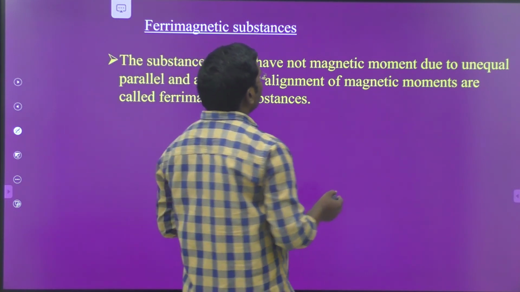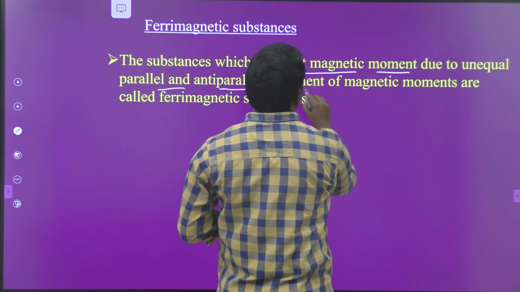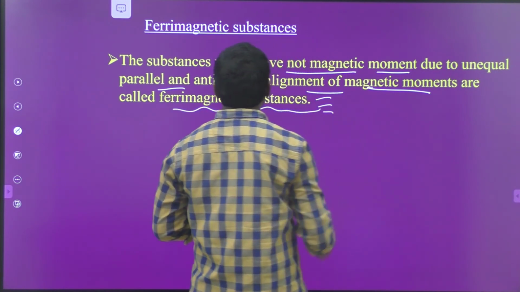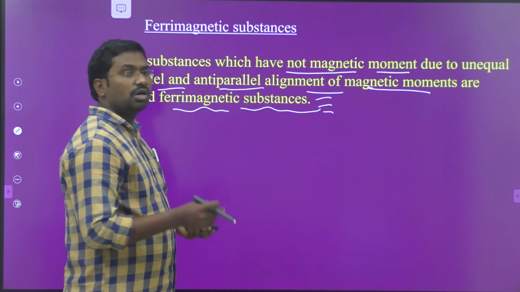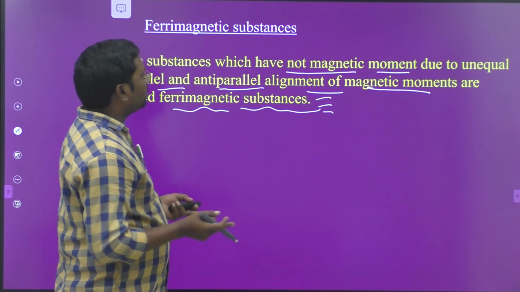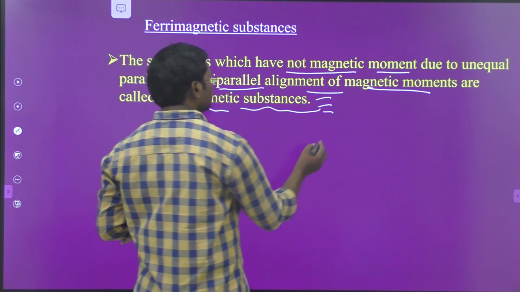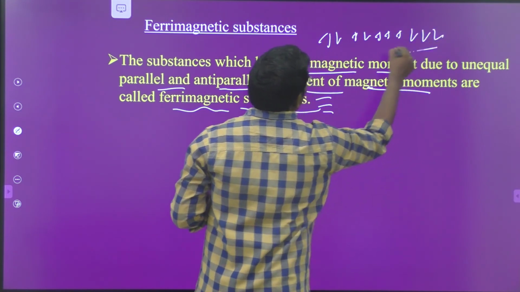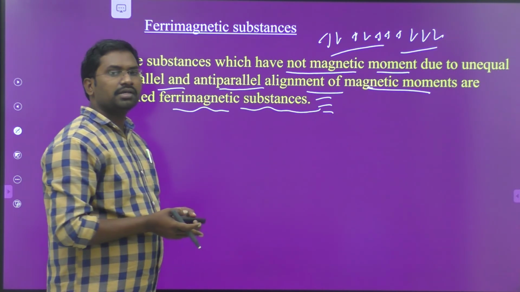The substances which do not possess any net magnetic moment due to the unequal parallel and anti-parallel arrangement of magnetic moments are called ferrimagnetic substances.